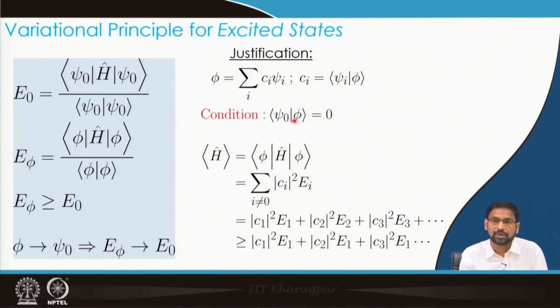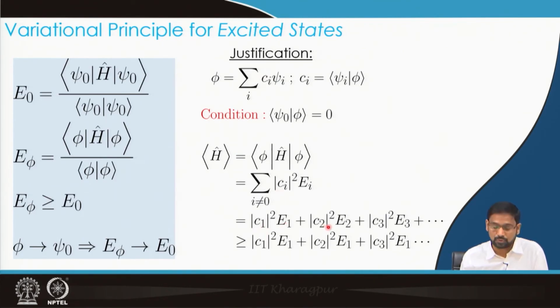Here I must mention that there are several orthogonalization schemes using which we can make sure that a function is orthogonal to another function, which we are not going to discuss over here. But continuing our discussion, if I expand this sum over here, I would see that the first term is C1 square E1.